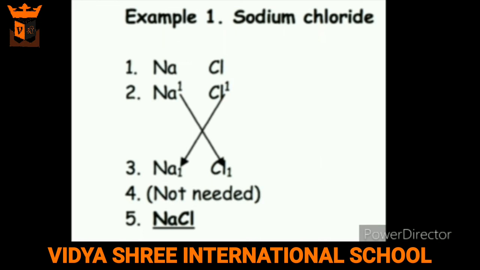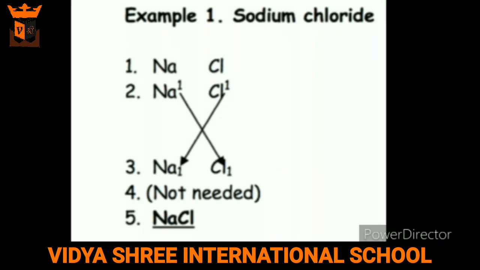Let us understand with the help of examples. In case of sodium chloride, write the symbols of sodium and chlorine. Then write their valencies on top as superscripts of their symbols. The valency of sodium and chlorine is 1. Now divide by any common factor in their valencies. As 1 is common in both the symbols, we can skip this point. Interchange the numbers obtained and write them at the base as subscripts, and we will get the formula of sodium chloride as NaCl.